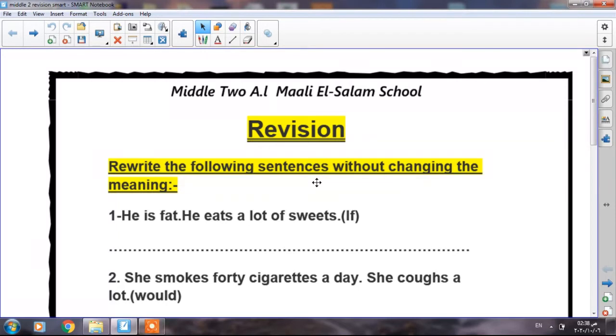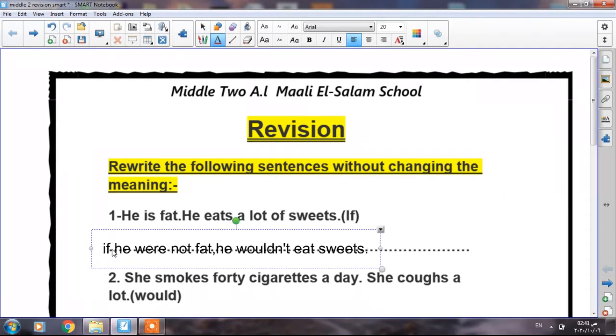So, the structure of the second conditional is if plus past simple, on the other side would plus infinitive. Let's change this example. If he weren't fat, of course, if he weren't fat, he wouldn't eat a lot of sweets. If he weren't fat, he wouldn't eat a lot of sweets. This is the first sentence. Okay?